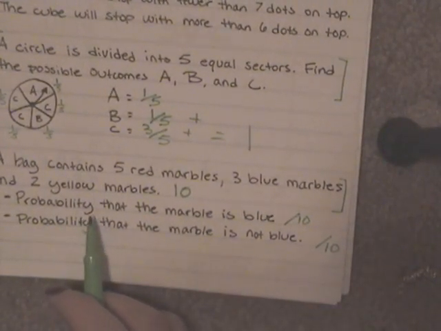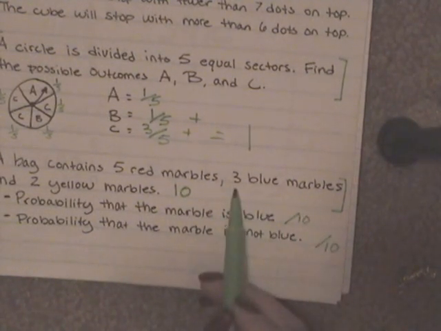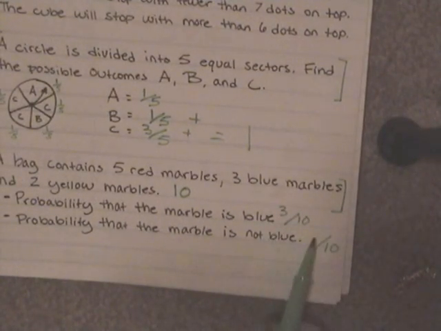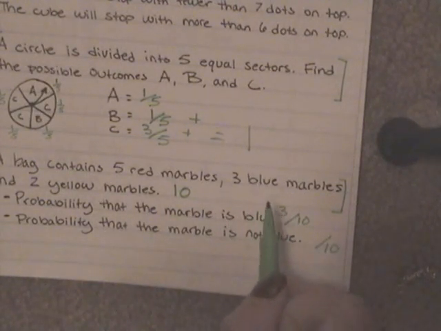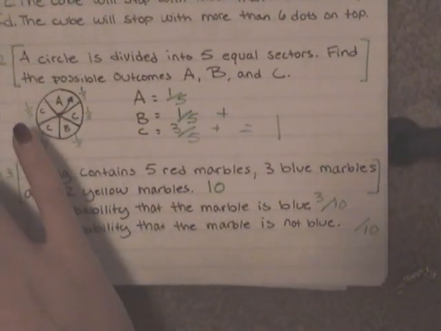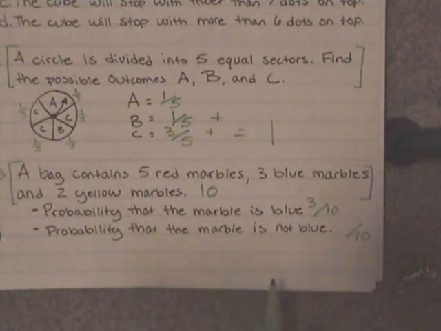What is the probability that the marble is going to be blue? Well, how many chances of blue marbles do I have? I have 3. So my fraction or my probability is 3/10. 3 out of 10 tries are probably going to be that blue marble. Now, I'm sure if we tested this, it might be different, but this is the probability or the chance that we're going to pick out this blue marble.